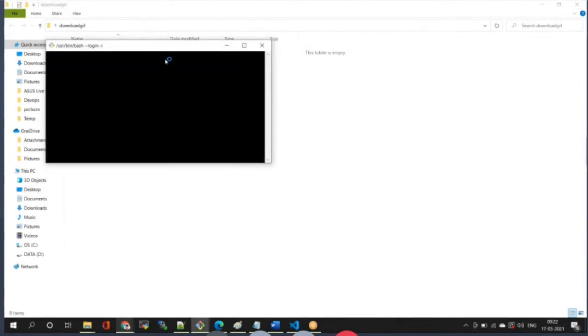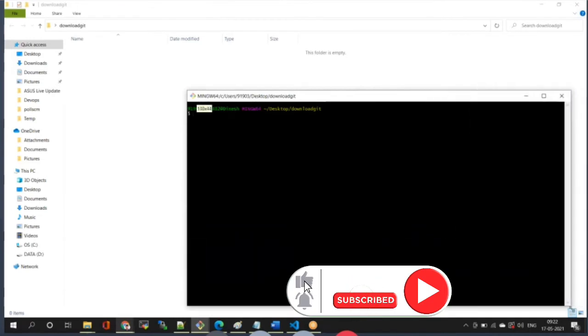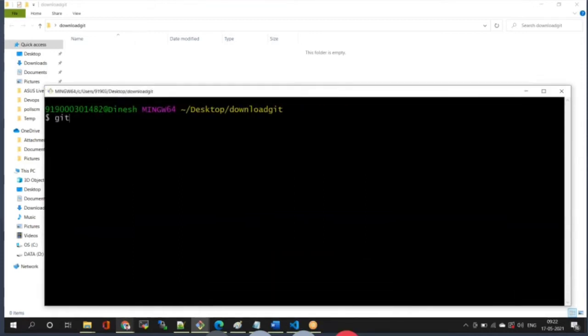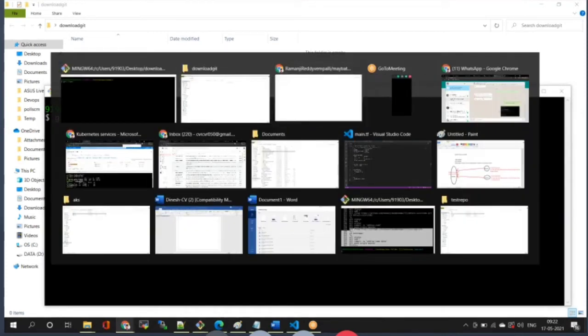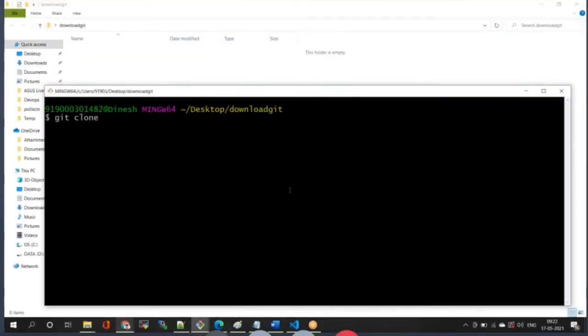For that, I open this page. First, I'll execute the command git clone and the repository URL. Here I can see the repository URL, and I copied that URL. Here I pasted that URL and pressed Enter.